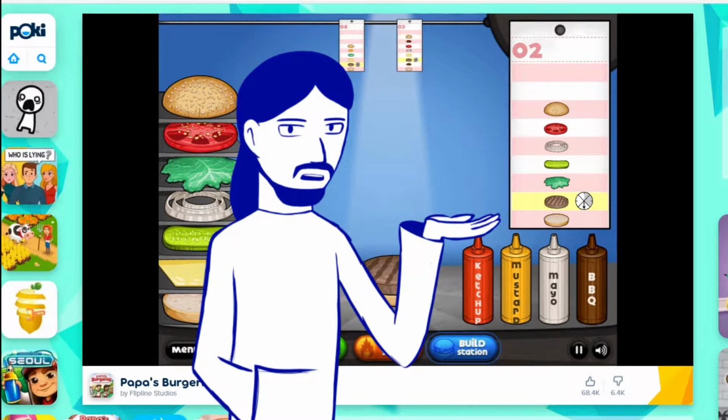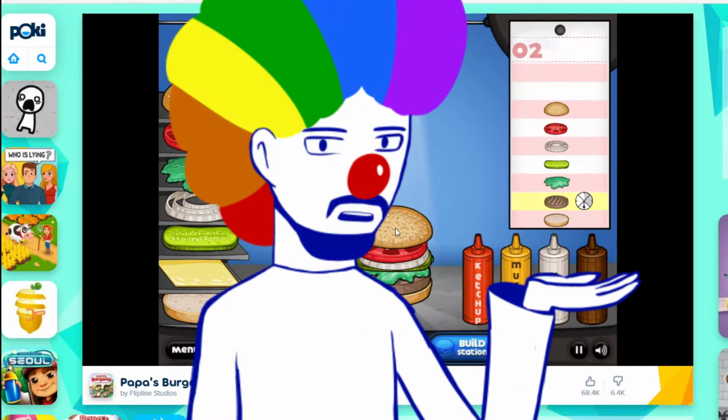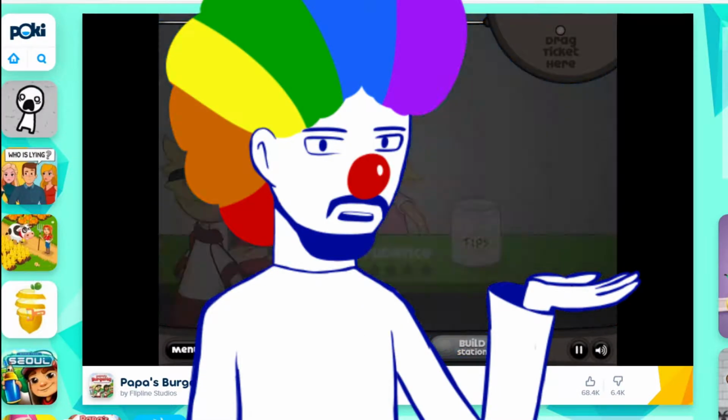Alright, so we're gonna have a burger building minigame, and we're also gonna have a dynamic music system that gets crazier as the game goes on. And I'm gonna finish this devlog in less than a week.